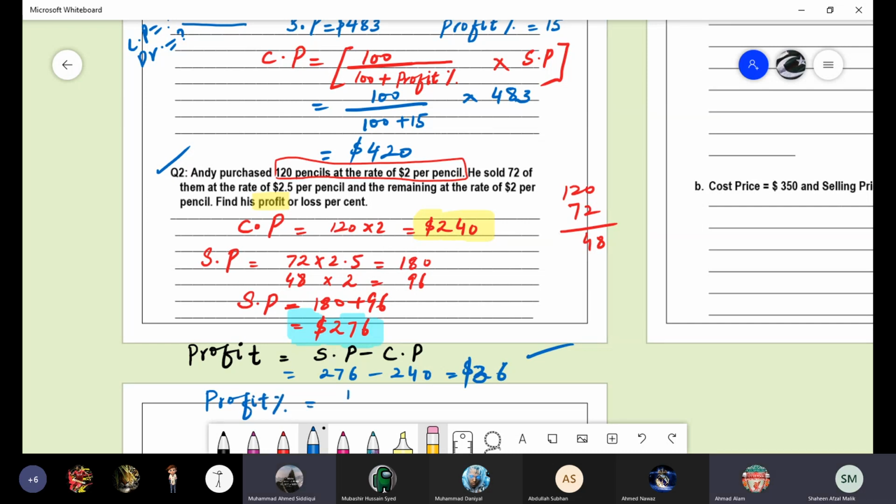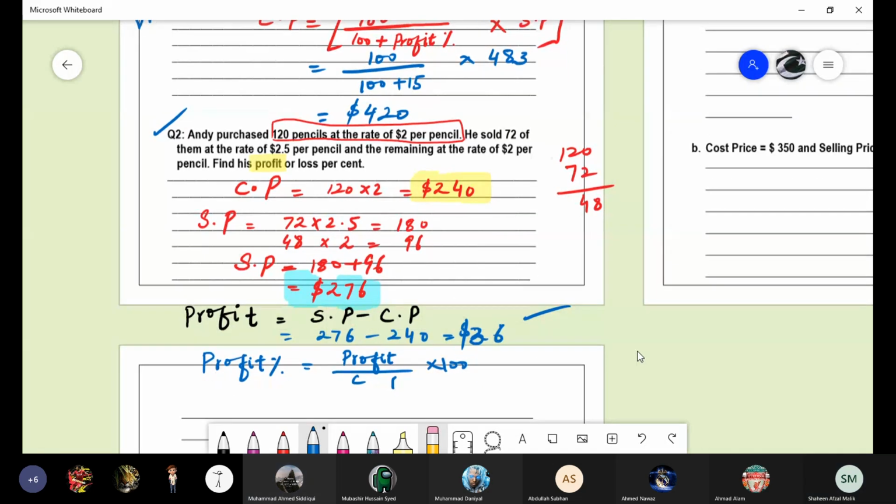Ma'am, it is profit over cost price of 100. This will be profit over cost price multiplied by 100. Ma'am, 15%. Yes, this is 15%. Yes, boys, please verify your answers. This is the final answer.